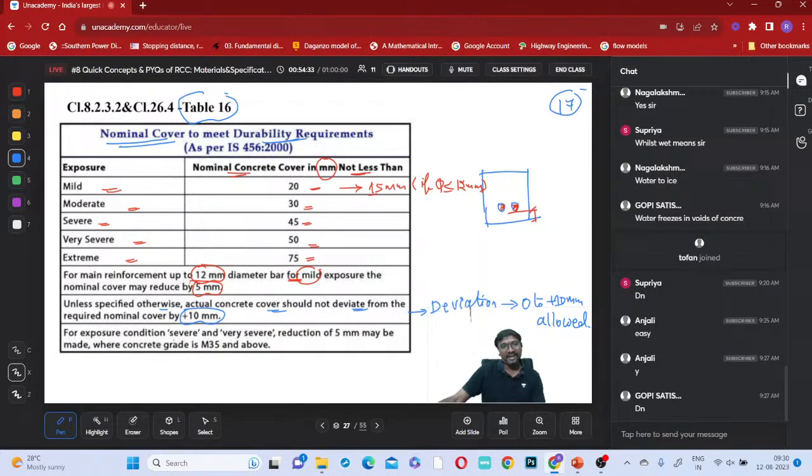For exposure conditions severe and very severe, a reduction of 5 millimeter may be made where the concrete grade is M30 and above, right?